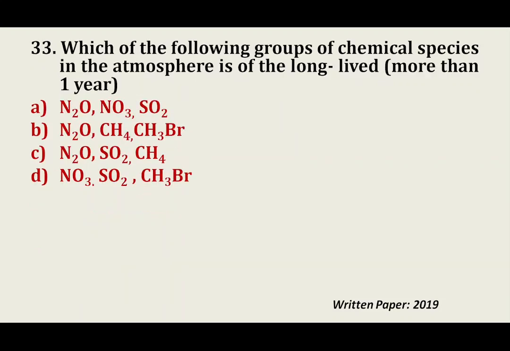Question number 33. Which of the following groups of chemical species in the atmosphere is long lived? Nitrogen dioxide, nitrous oxide, sulfur dioxide; N2O, methane, methyl bromide; nitrogen dioxide, sulfur dioxide, methane; nitrous oxide, sulfur dioxide, methyl bromide. So the answer would be B, N2O, CH4, CH3Br.